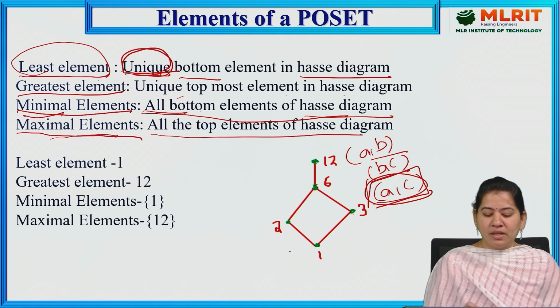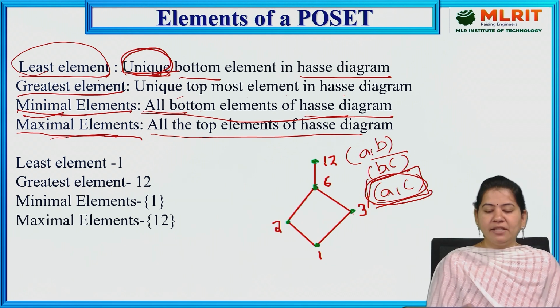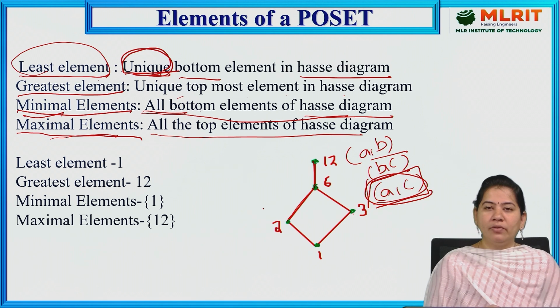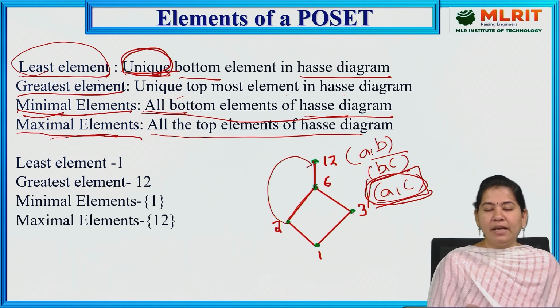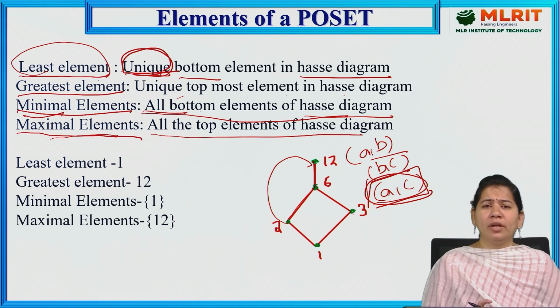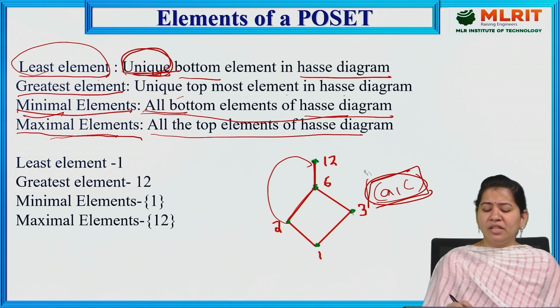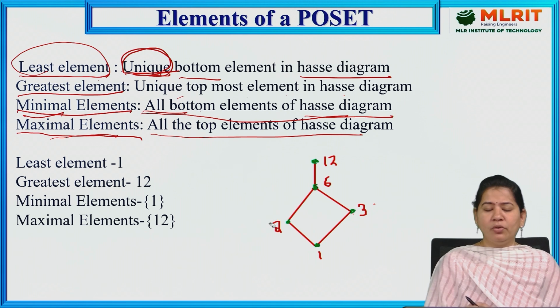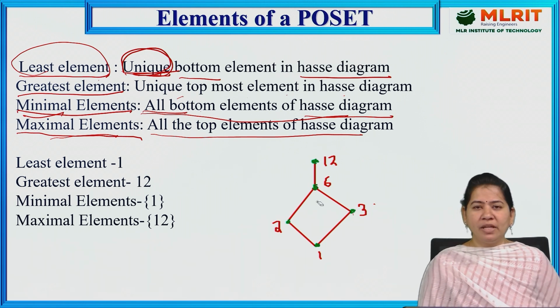as we have indirect connectivity here. In the same way, it is applicable to 2 to 6, 6 to 12. So here 2 to 6, 6 to 12 is nothing but 2 to 12 only. So we are not giving any direct edge between 2 and 12 also. So this is what a Hasse diagram actually is, where it follows some rules. We already know how to draw the Hasse diagram from the last sessions.